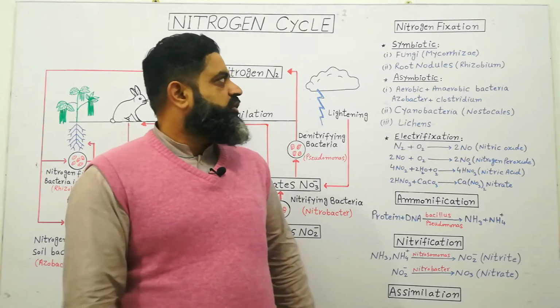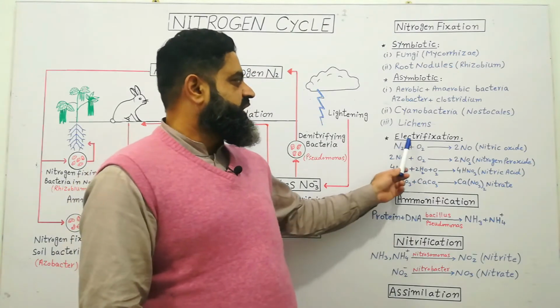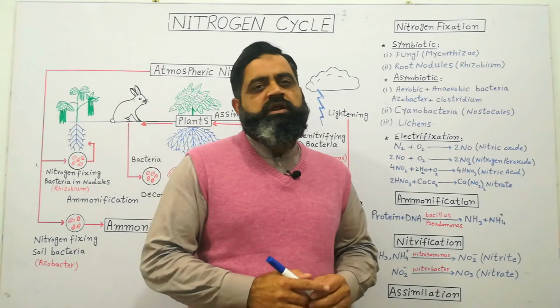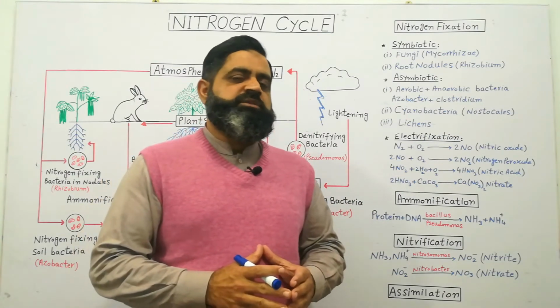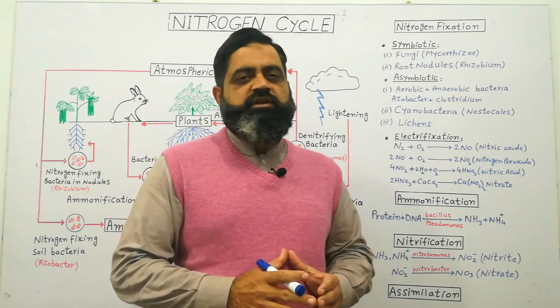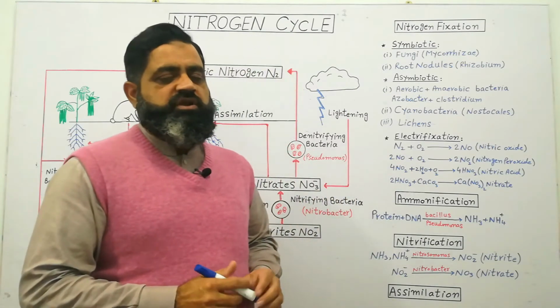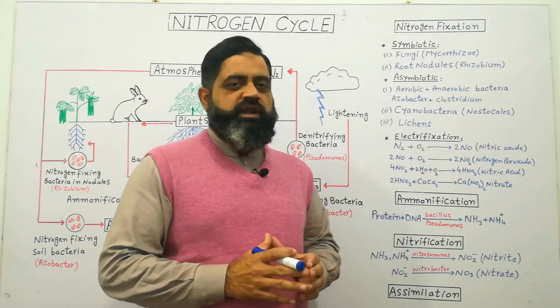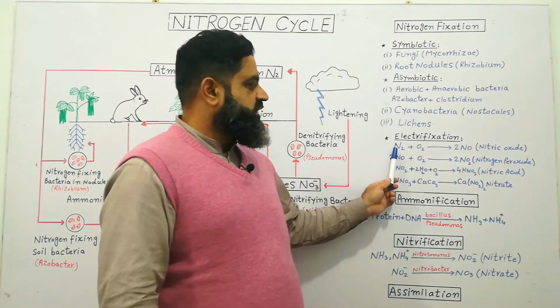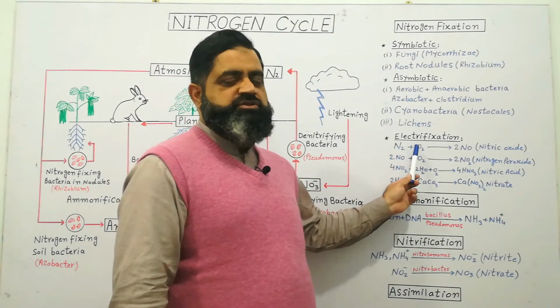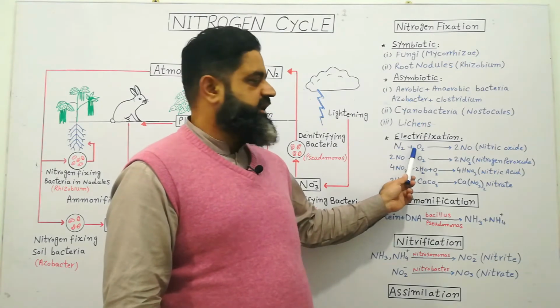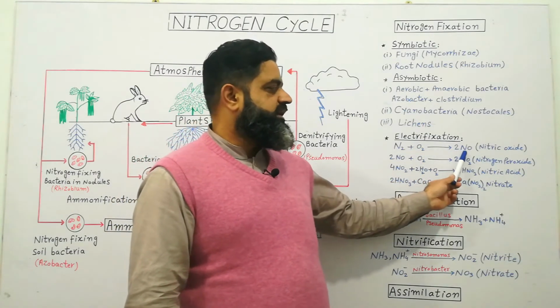The third method of nitrogen fixation is electrofixation. Electrofixation takes place during a thunderstorm, when lightning takes place in the atmosphere. When there is rain or a thunderstorm, and during the lightning process, atmospheric nitrogen reacts with oxygen in the presence of electric discharge from the lightning and is converted into nitric oxide.